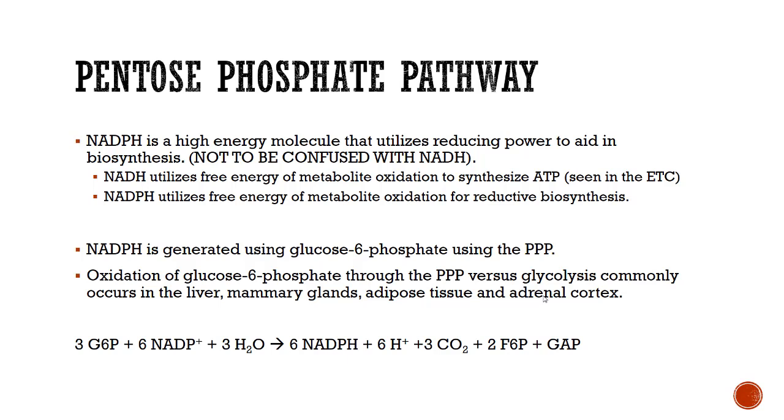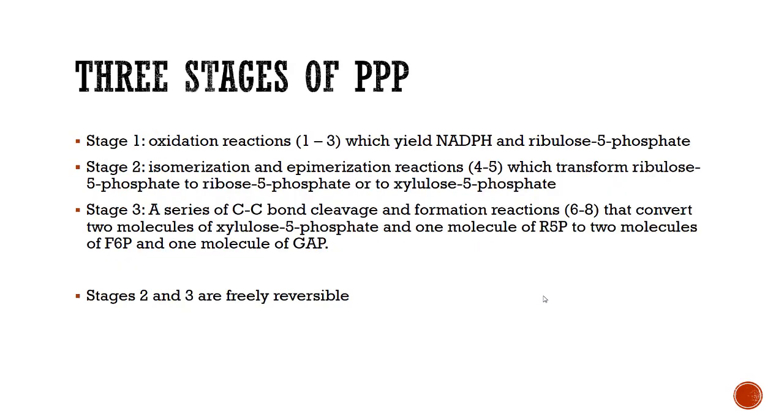The pentose phosphate pathway is utilized by the cell to develop NADPH, another reducing agent that is utilized in biosynthesis of macromolecules, versus NADH, which is used to help synthesize ATP during the breakdown of macromolecules. The PPP starts with G6P from glycolysis and eventually generates NADPH, CO2, F6P, and GAP. Because F6P and GAP are also metabolites in glycolysis, these pentose phosphate pathway products can still be utilized by glycolysis or gluconeogenesis. The pentose phosphate pathway can be broken down into 3 stages.